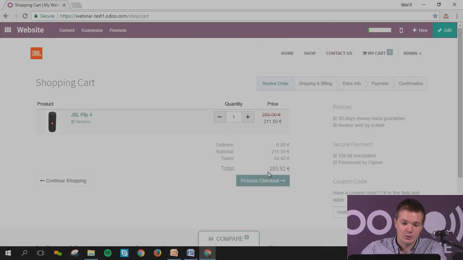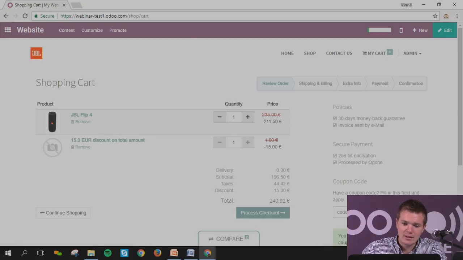I want to process checkout, and I can see here I can put a code. It was Quick Deals Go. I can apply it, and directly the system puts in the specific discount that we have created. So this is linked with the discount program, not a coupon. The coupon I will come back to afterwards. Even if you say coupon code, it's a discount program. Anyway, you've got the point, which is the discount, and you can process checkout.